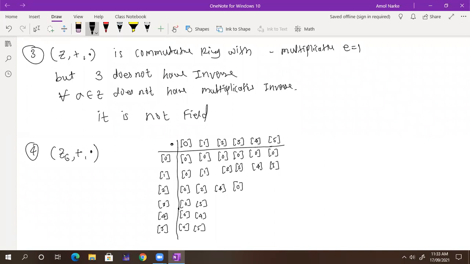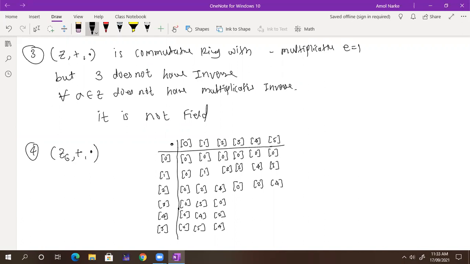What about 4 into 2? 8. 8 is nothing but 2. What about 5 into 2? 10, it is 4. What about here? 3 twos are 6, it is 0. You will get here 4 twos are 8, that is equal to 2. And here you will get 4.